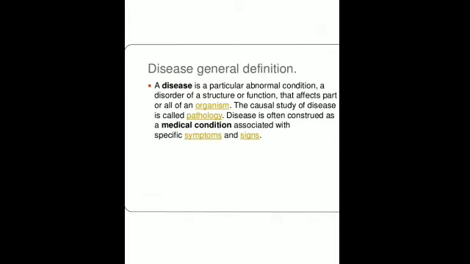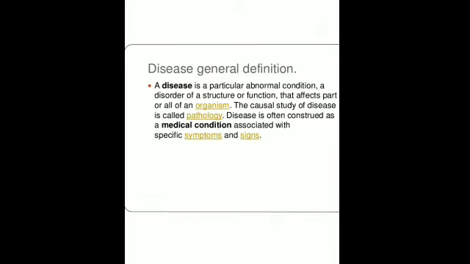And then disease is often construed as a medical condition associated with specific symptoms and signs that are particular for that particular disease. Is that clear? There are certain signs and certain symptoms of that particular disease only, and they are the characteristic of that disease. So these diseases are of two types, that is non-communicable and communicable diseases.